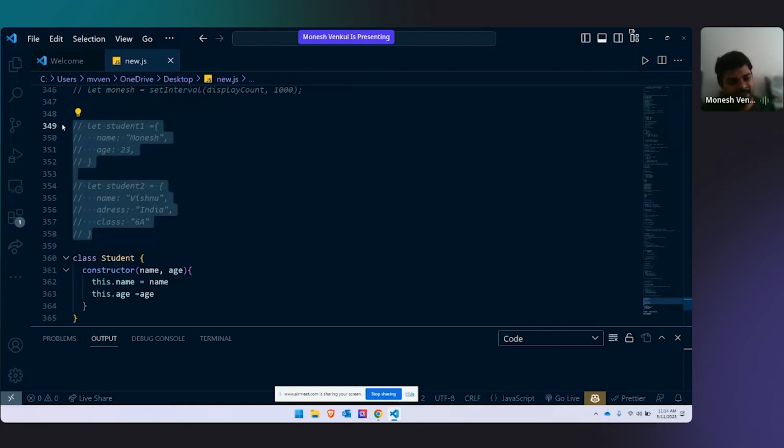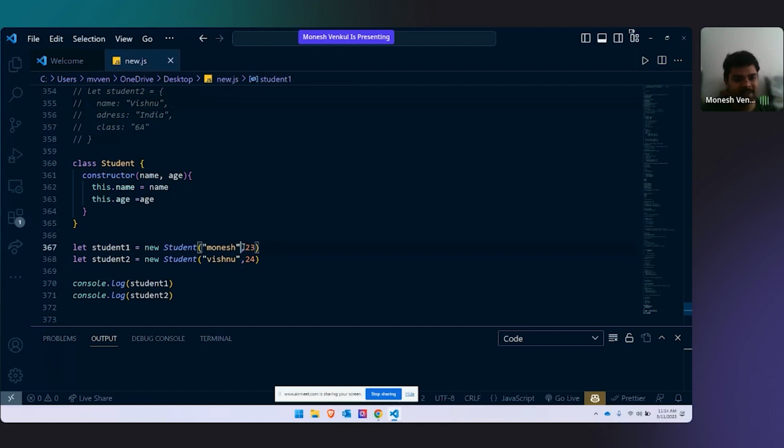When you're writing 100, when you're writing 200, then you will come to know how difficult it is to write this. Let student 1, let student 2, let student 3, for everyone writing name, age, name, age, that time this will be very difficult. Because I have shown only two variables, you may feel it is easy, but by experience I'm telling, one time I wrote a JSON like this. It took me nearly 3 days for writing nearly 600 records of data. It is a very hard task to do like this, but here it is simple. Just write the values here, and automatically it will be created for you.